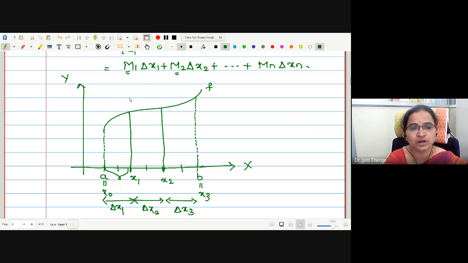Now we will try to find out what M1 delta x1 is. Can anyone tell me what is the supremum value of the function in this subinterval? Where does the curve start? This is the curve under consideration.